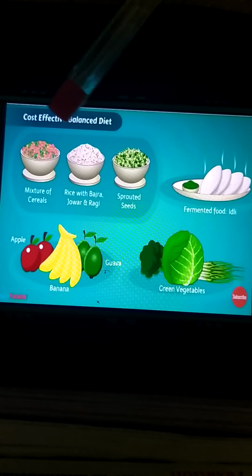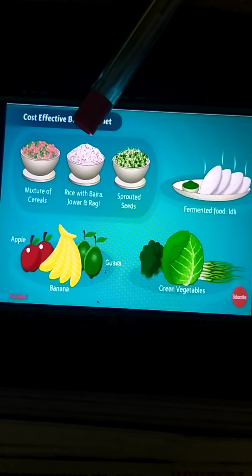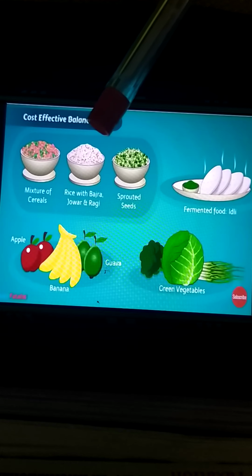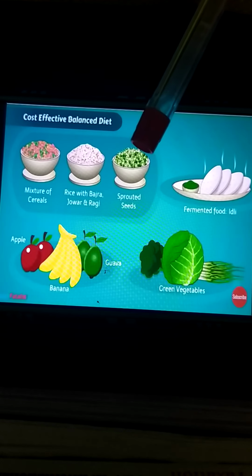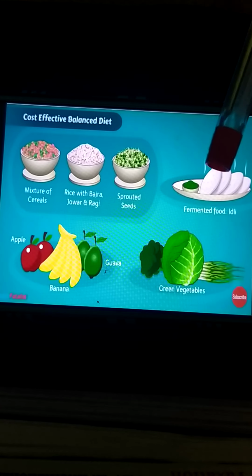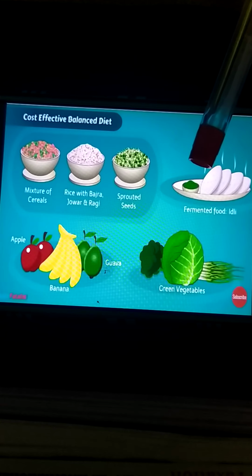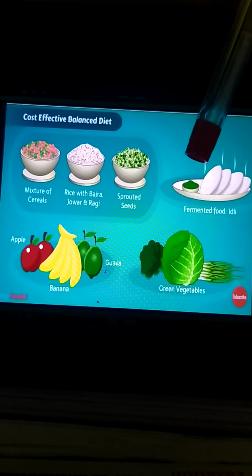Okay, we can have a balanced diet through a mixture of cereals, and from rice with beans, that is jowar and ragi. Even sprouted seeds are very rich in proteins, like moong and bengal gram. Then there are South Indian dishes such as idlis and dosas.